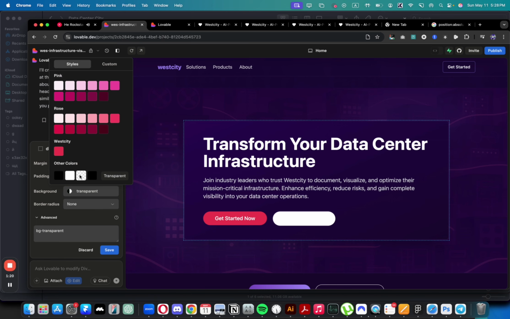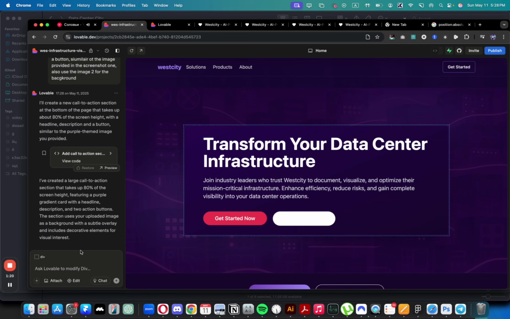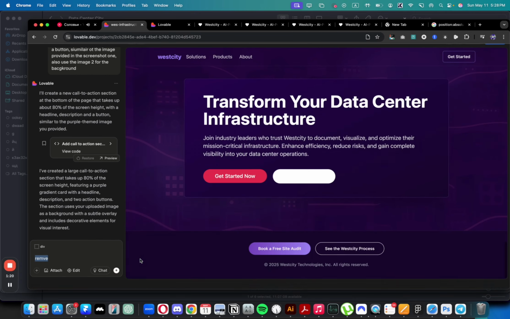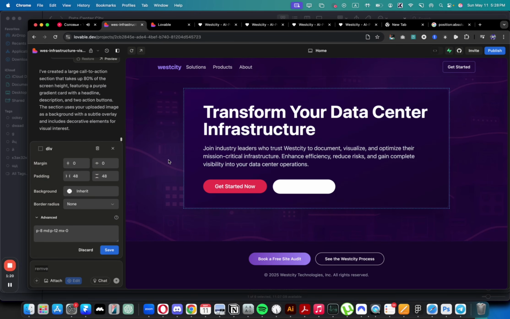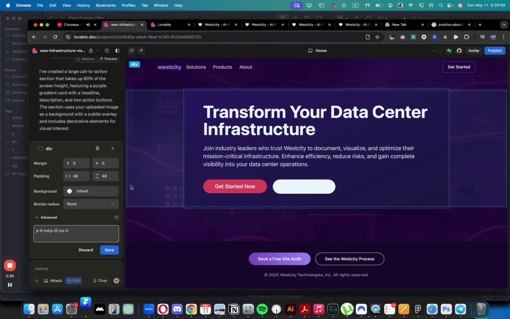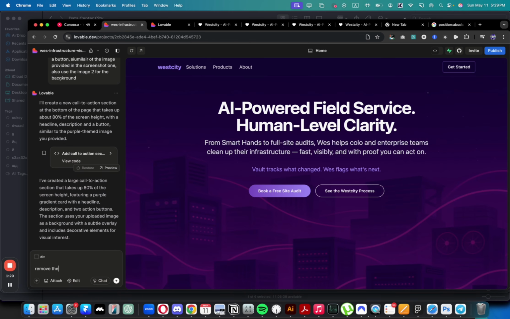Transparent doesn't really work here. We can say remove. Yeah, I guess we can just say this. Just select that and say remove the background.